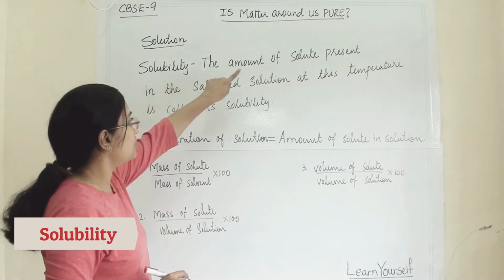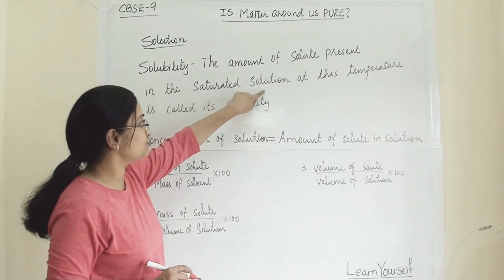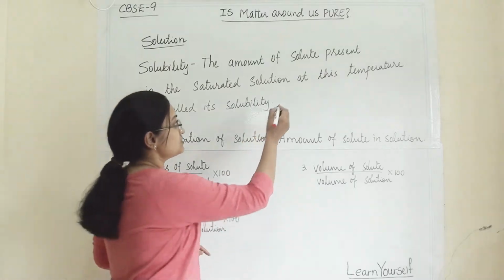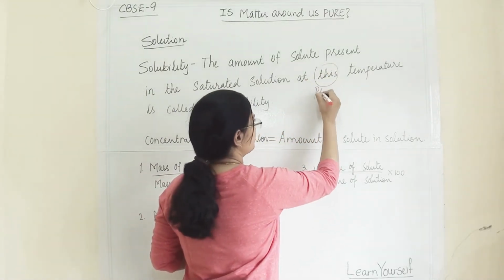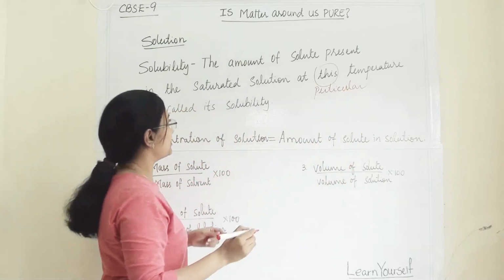Solubility is the amount of solute present in the saturated solution at a particular temperature.